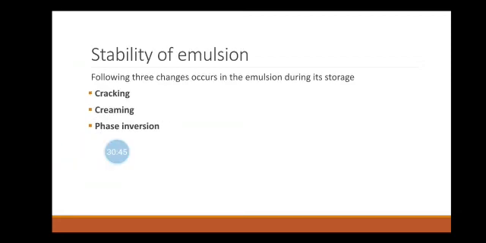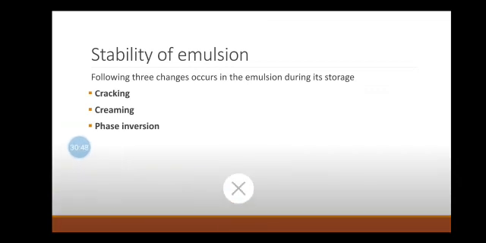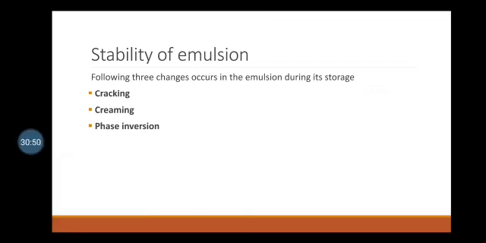Stability of emulsions. An emulsion is said to be stable if it remains as such after its preparation, that is, dispersed globules are uniformly distributed throughout the dispersion medium during its storage. The emulsion should be chemically stable and there should not be any bacterial growth during its shelf life. There are the following three changes that usually occur during the storage of an emulsion. First one is cracking, second one is creaming, and third one is phase inversion.